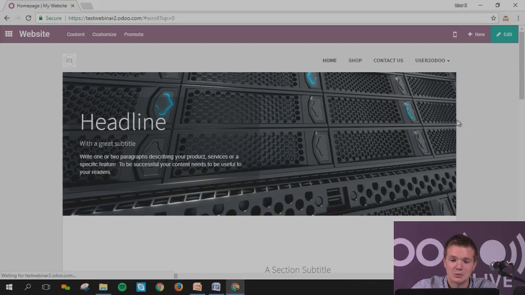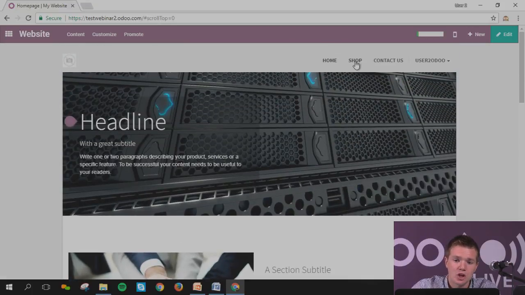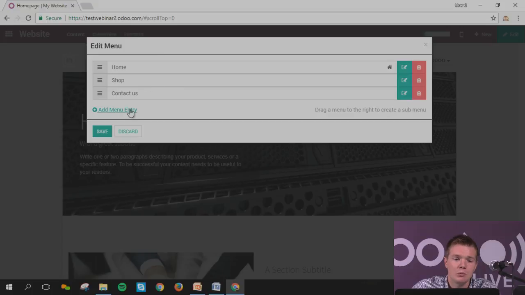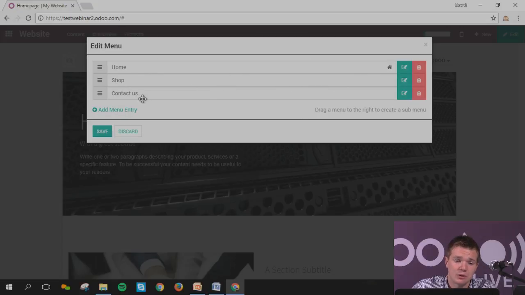So now let's imagine my main page has been created. Before going into the shop and explaining all the products and all those different features, what I want to show in here, you've got 3 main buttons, which is quite important. You can manage the content, which means that if you want, you can edit some menu. So you've got home, shop, contact us, but you can simply click on edit menu and add a menu, with a specific new label, with the URL name. You can create a new page directly from here, or add a new menu entry.